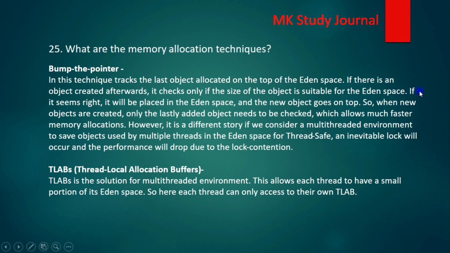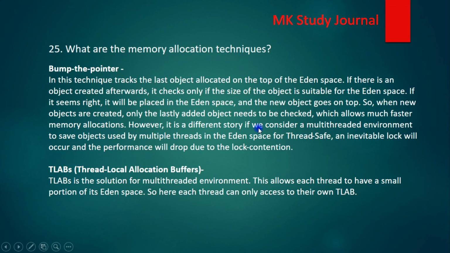First it checks the size, and if it seems right, the object is placed in the eden space, and the new object always goes on the top. When new objects are created, only the lastly added object needs to be checked, since we maintain a pointer to the lastly added object. So whenever a new object comes, we simply move the pointer and put the newly created object on the top, which allows much faster memory allocation.